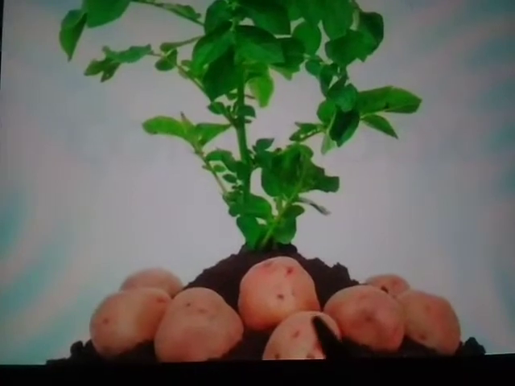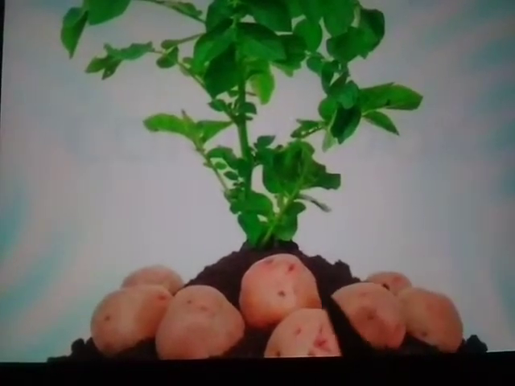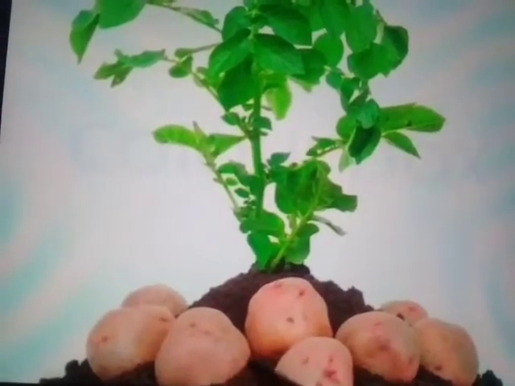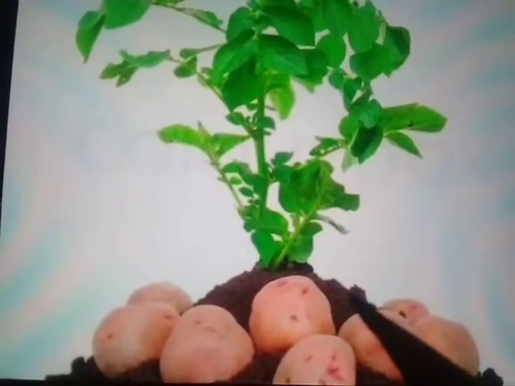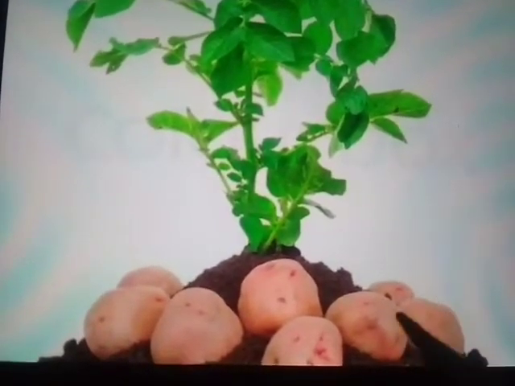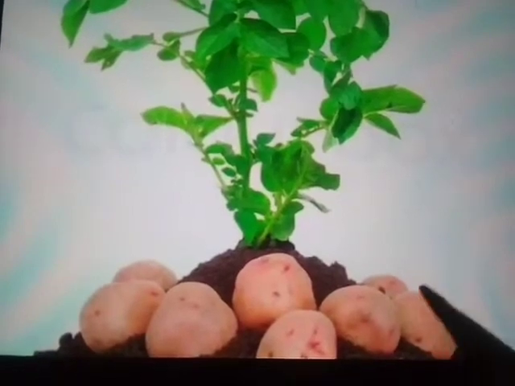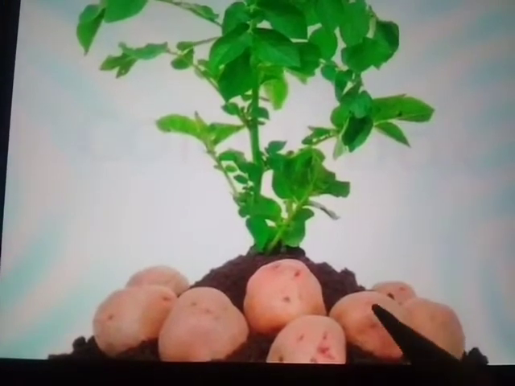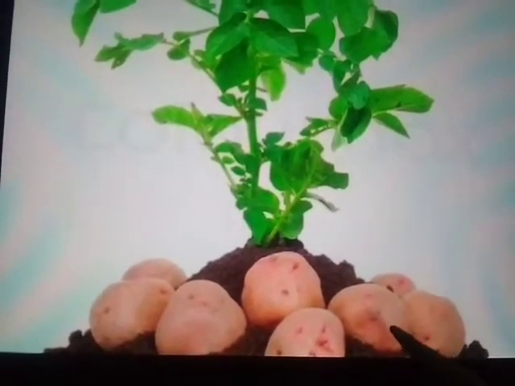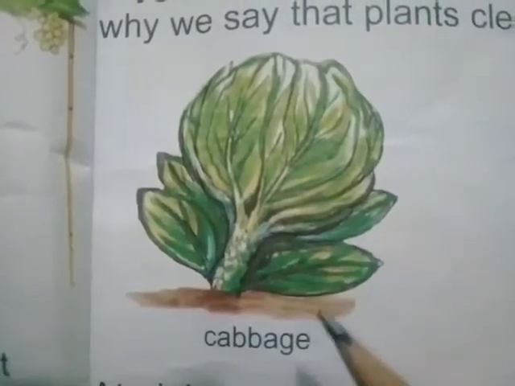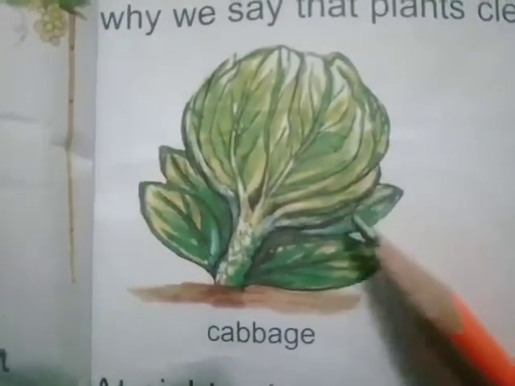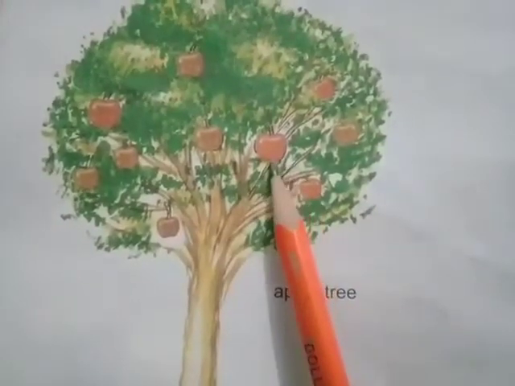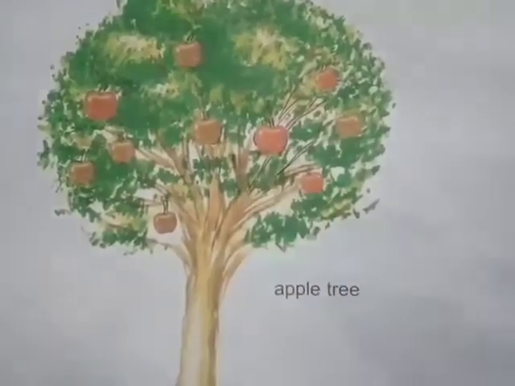The second plant name is potato. Potatoes store their food in the stem. A new potato plant can be developed from the potato, which is an underground stem. And these are called buds. Each bud can grow and develop into a new plant. The food for the baby plant can be stored in the potato. The third plant name is cabbage. Cabbage stores its food in its leaves. And the fourth plant name is apples. Apples store their food in their fruits.